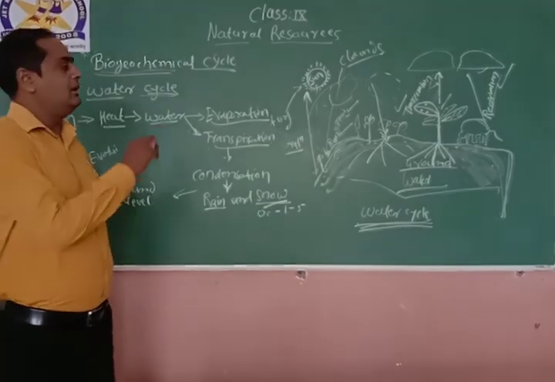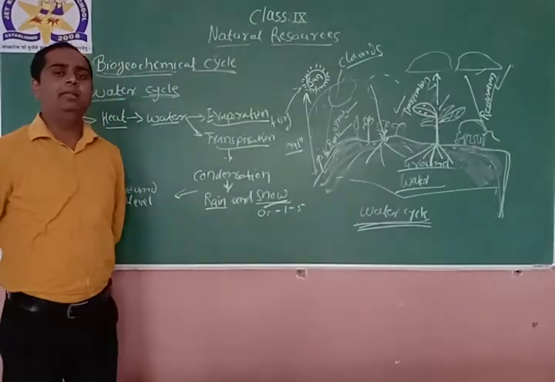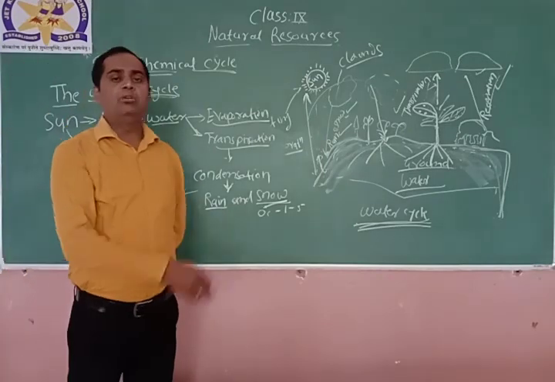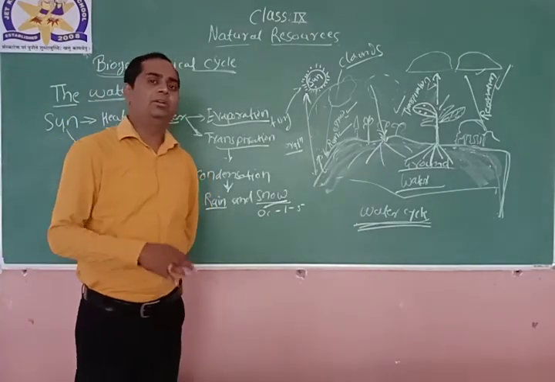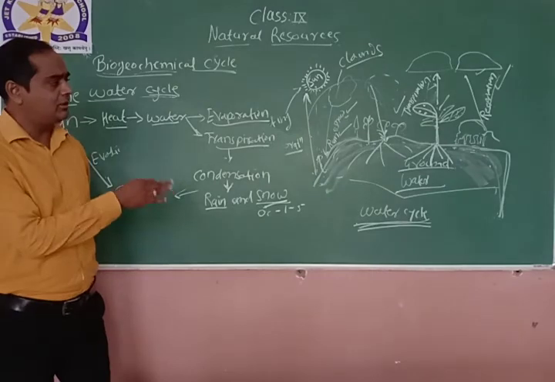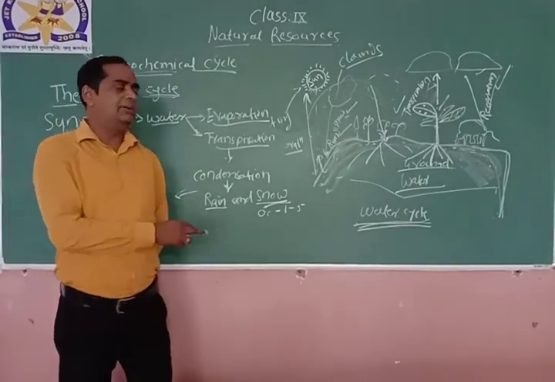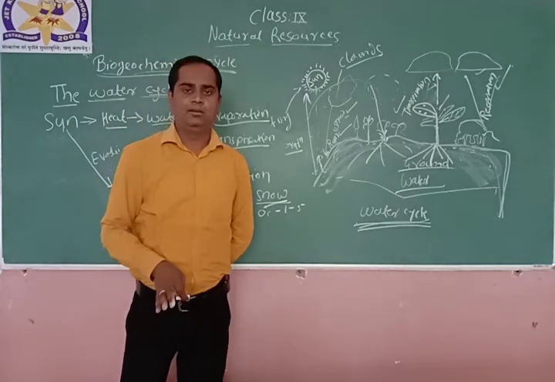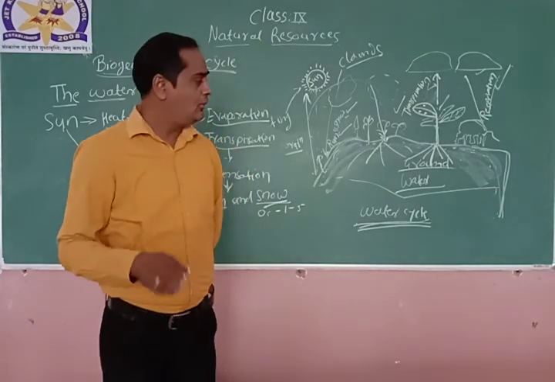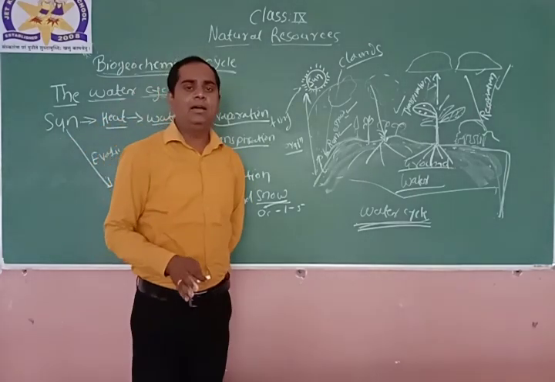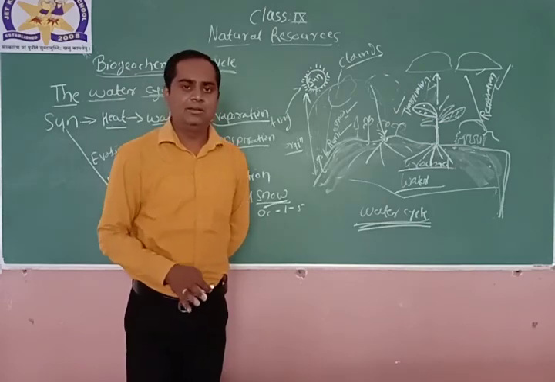So this cycle will continue again and again depending upon the environment, and natural conditions can be maintained through this cycle, the water cycle, right? So I hope this is a clear idea about the water cycle.